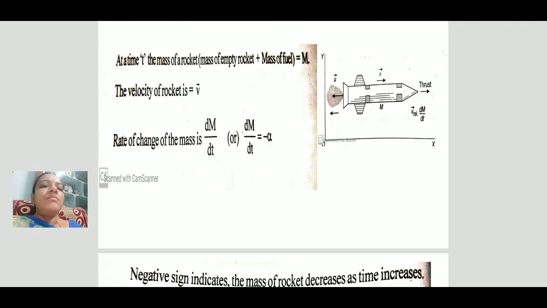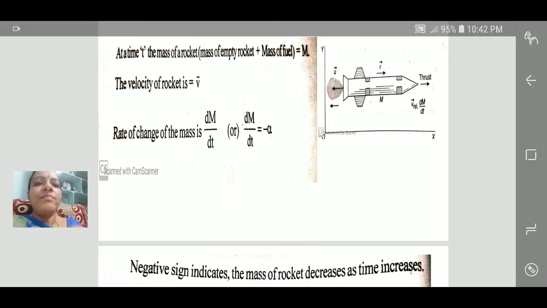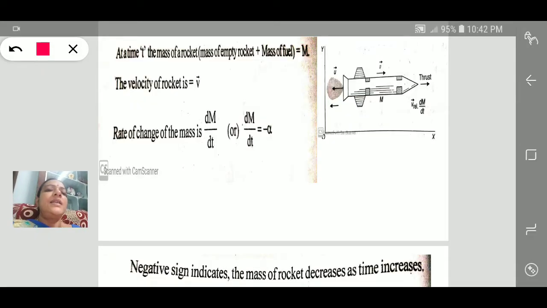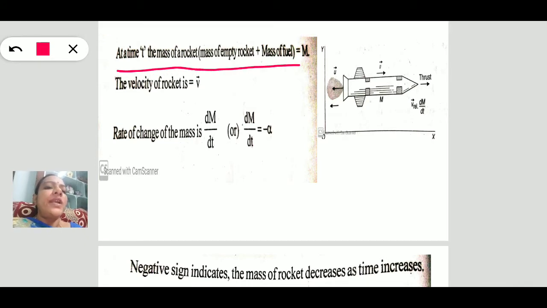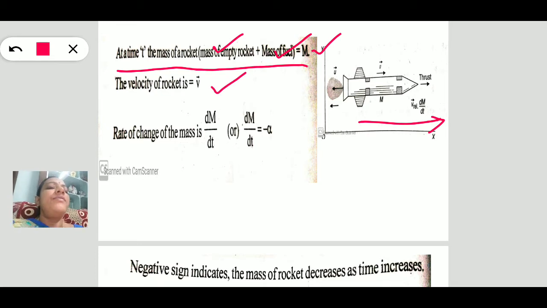First, let us take the mass of the system. See here, at time t, the mass of the rocket, we have to consider the addition of the mass of the empty rocket plus the mass of fuel, say that is capital M. Similarly, the rocket moves with velocity, say V. As the rocket moves, its mass decreases, because the gases eject from the nozzle.